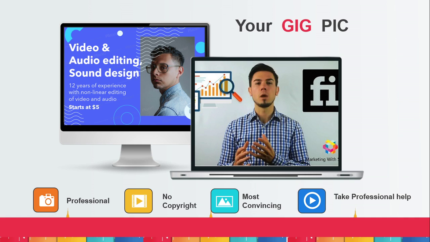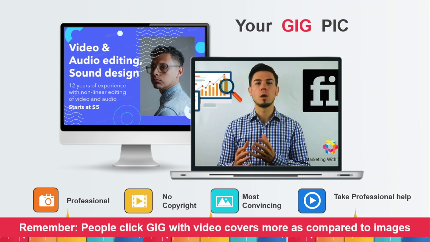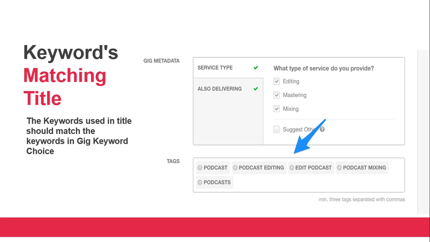Especially girls, they need to make sure they are not pasting anything like their hand pictures or something. If you want to put an image out there, put one of yourself, or you can make some other image, but there should be some professional looking images there. Another thing, more than the images, if you have a video cover, that helps a lot. People are more attracted to videos compared with a gig picture.